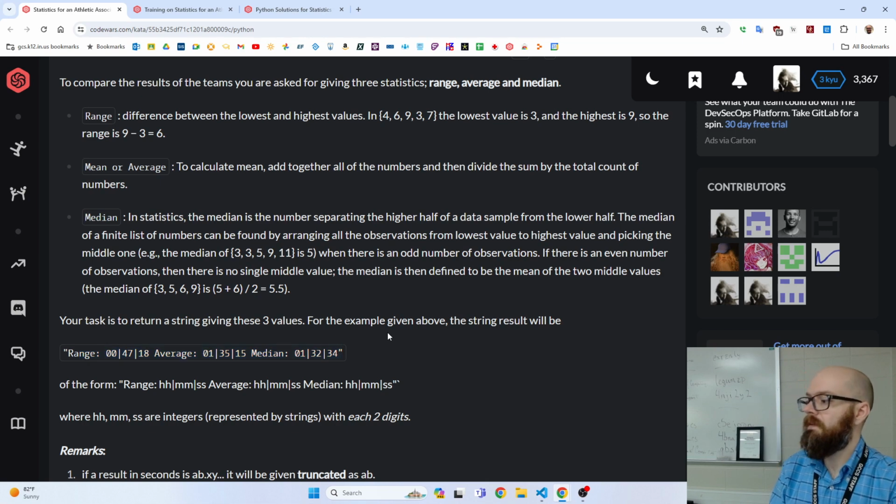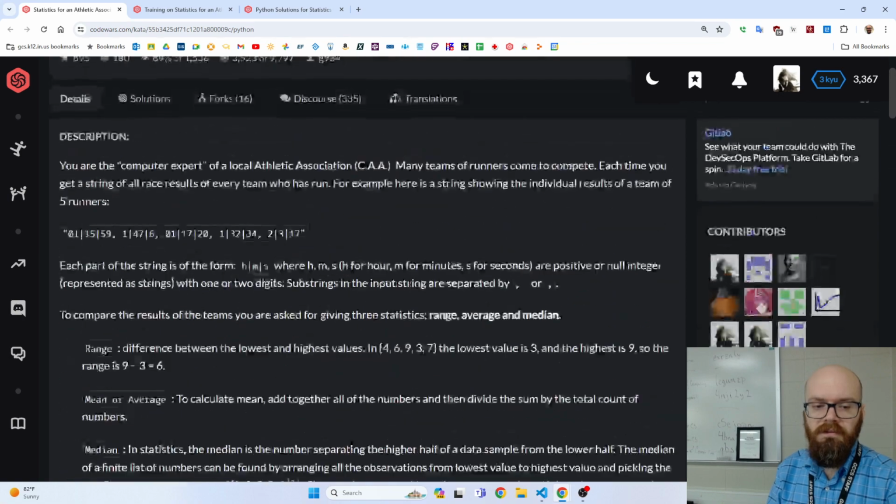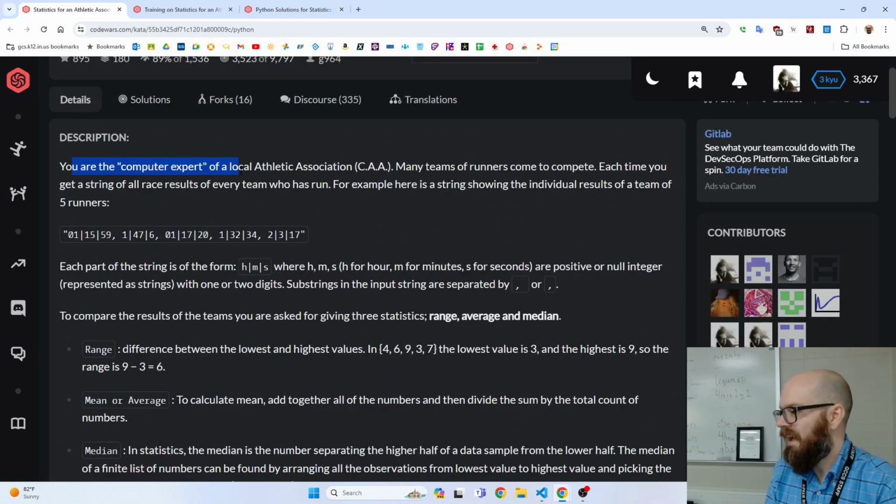So I like this because I think it's very realistic. It's the kind of thing that would happen if you're the computer guy and people send you stuff and ask you to work with it. And B, it's just a lot of little steps. You might have a problem to find the range. You might have a problem to find the average. And if we add up all those little steps, we've got a big program.